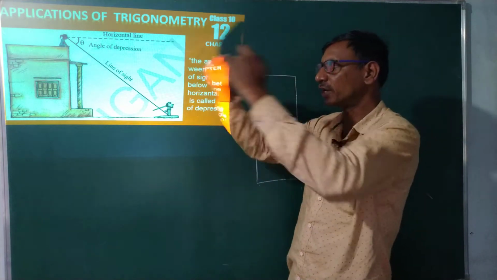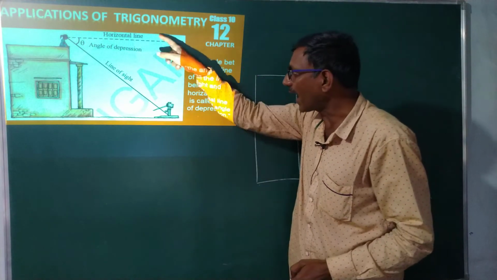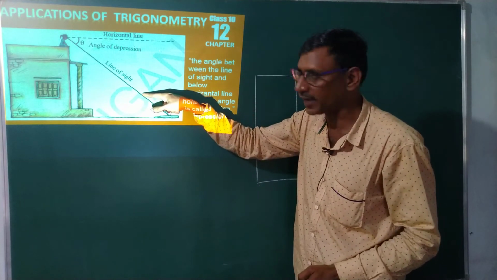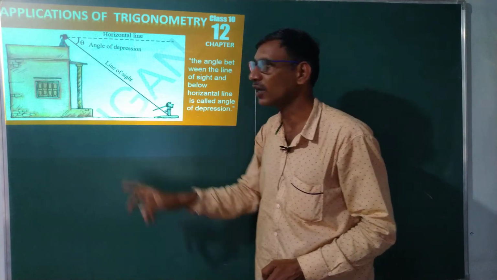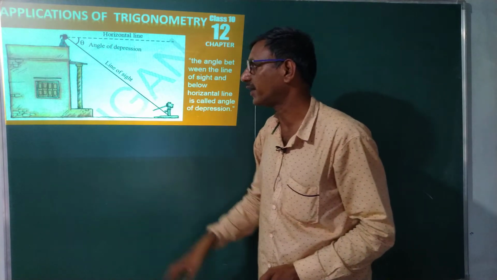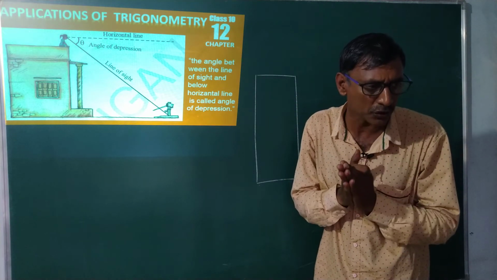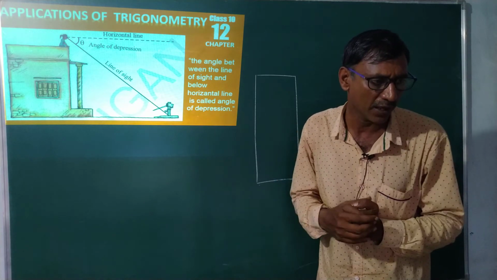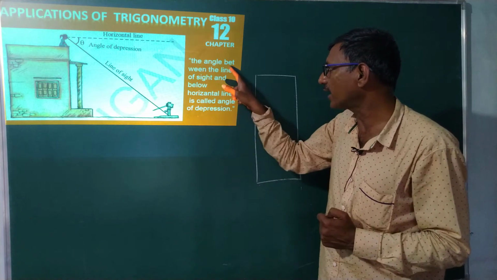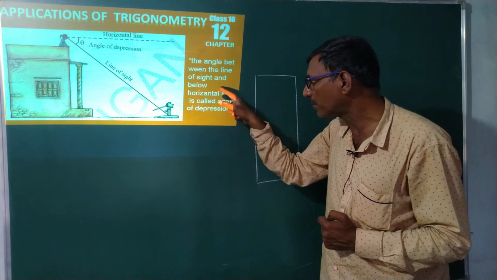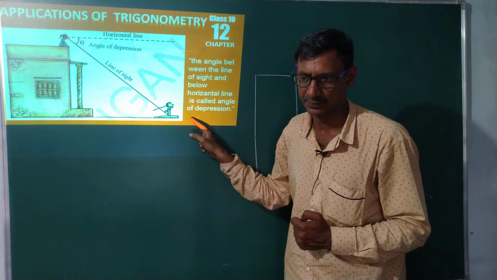And we assume a horizontal line at the eye. The angle between the horizontal line and the line of sight below the horizontal line is called the angle of depression, and it is denoted by theta. These are the basic terms. They help us to solve every problem in the application of trigonometry.